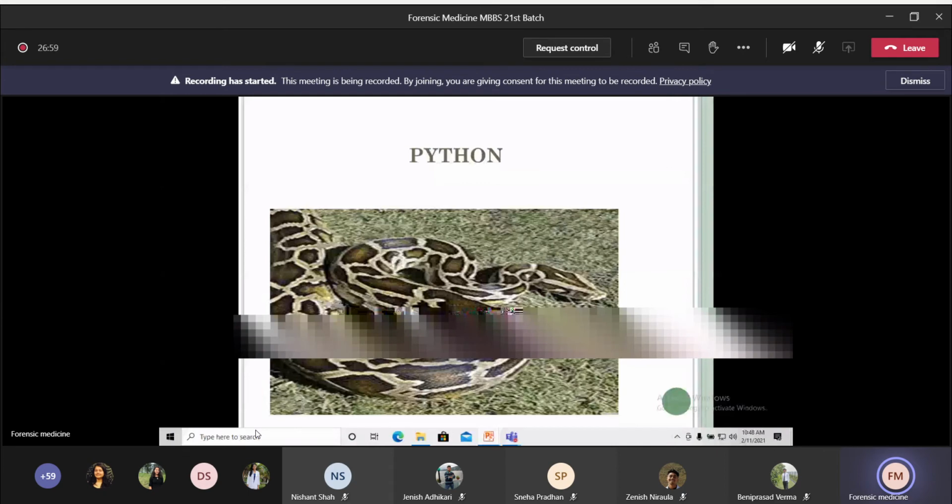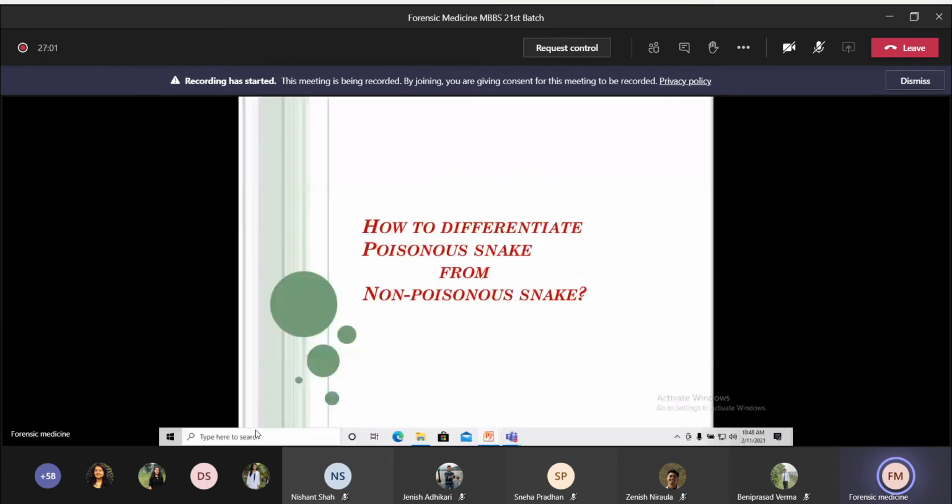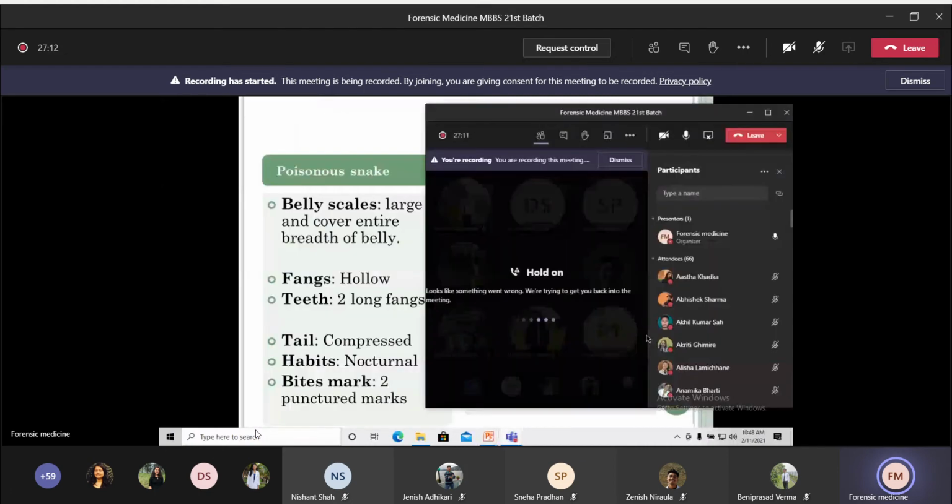Non-poisonous. Okay, so how to differentiate between the poisonous and non-poisonous snake? What are the features? The first one is belly scale. Belly scales in case of poisonous snake are large and they cover the entire breadth of the belly.